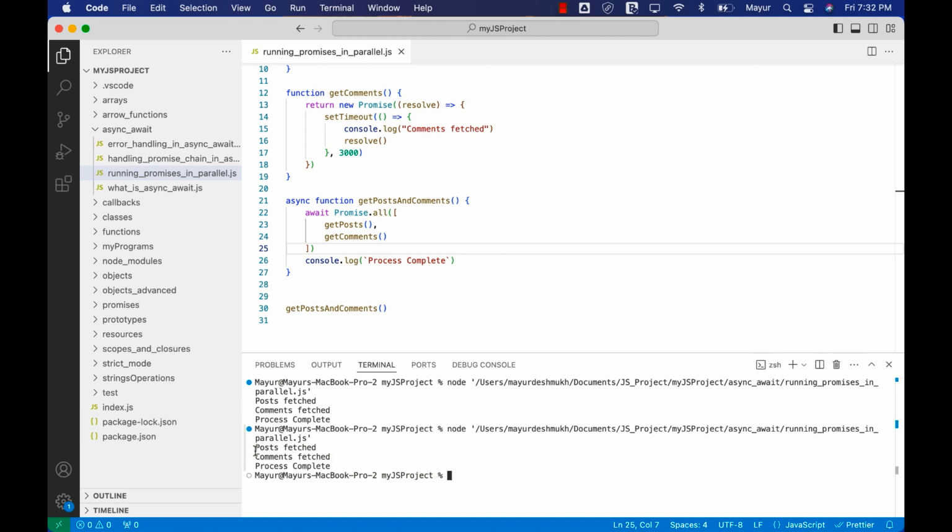we can see the posts and comments, both of them executed simultaneously and returned the result. And then we can see process complete. This is the way we can run the promises in parallel mode, which can save us a lot of time during executing multiple promises which are independent of each other. If you have any questions, let me know.